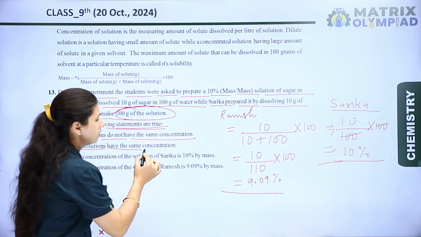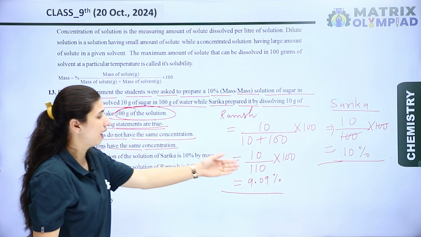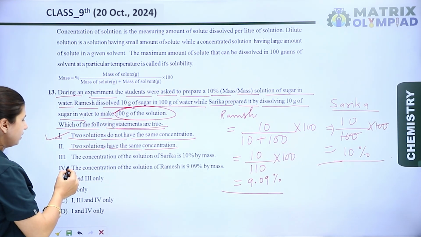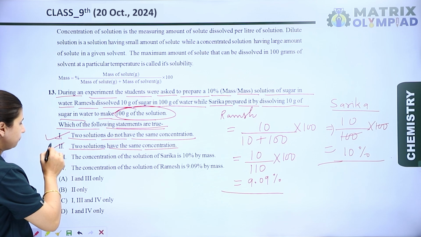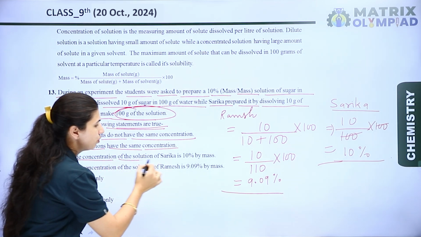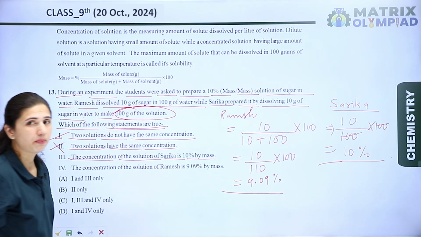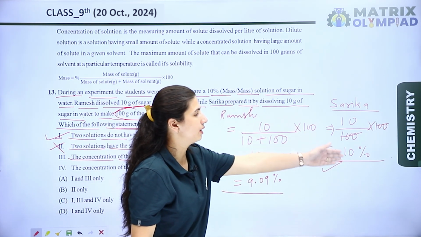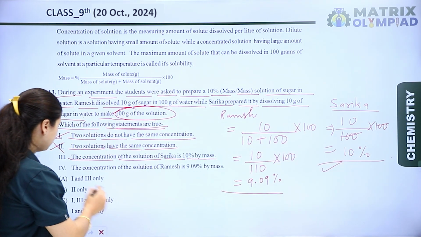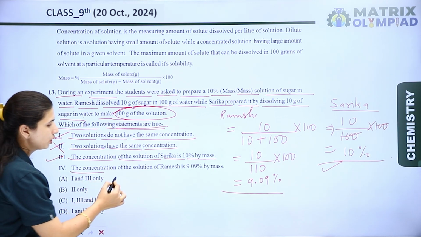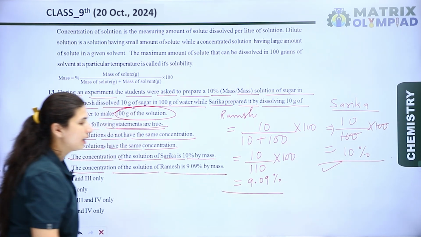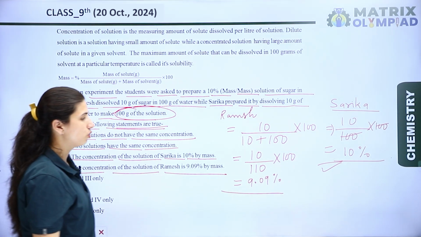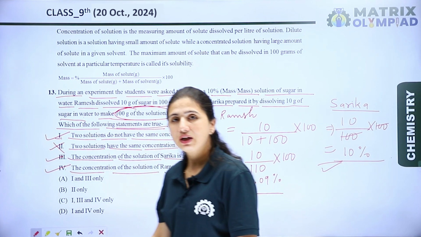Now let's see the next. The two solutions have the same concentration. No, they don't have the same concentration. They have different concentrations. Now let's see the third one. According to the third, the concentration of the solution of Sarika is 10% by mass. Yes, it is completely a right statement. And the last one is, the concentration of the solution of Ramesh is 9.09% by mass. Oh yes, it is also a correct statement according to the calculation.